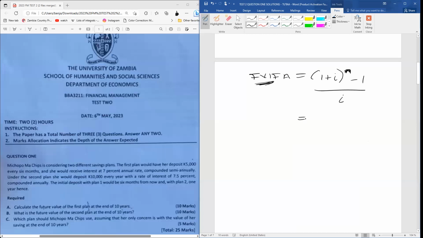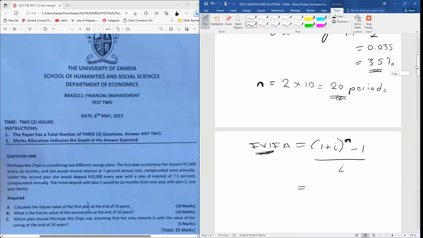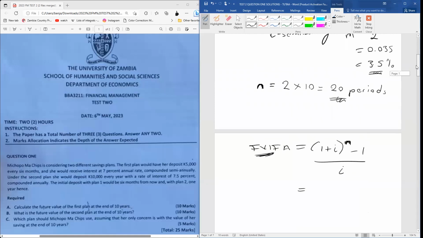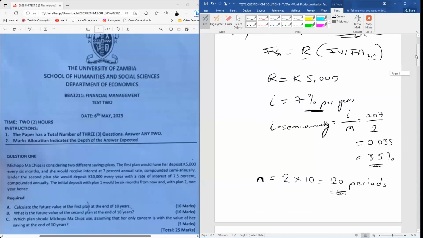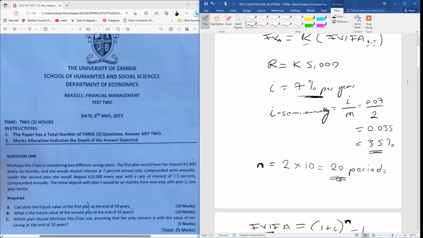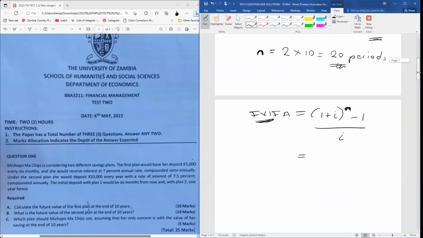Now that we know what the formula is, we're going to start substituting certain elements in order to find the future value interest factor of our ordinary annuity. We know that our interest rate in this case is 3.5%, and the number of periods is 20.